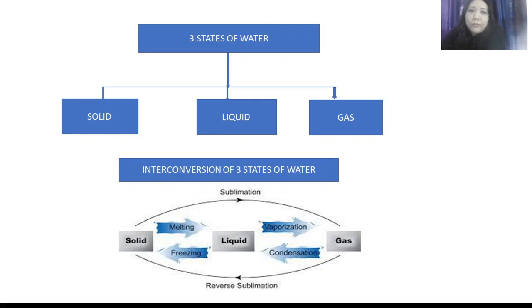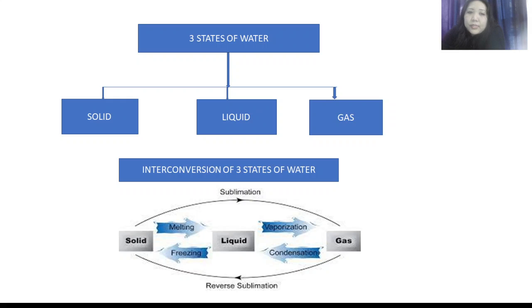Let us see the three states of water. The three states of water are: number one, solid form, that is in ice cubes or ice caps; liquid form; and gaseous form. Now, these three states of water can be interconverted. Let us see how this interconversion of the three states of water is done.